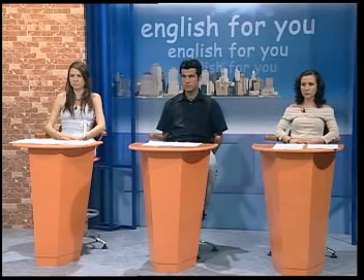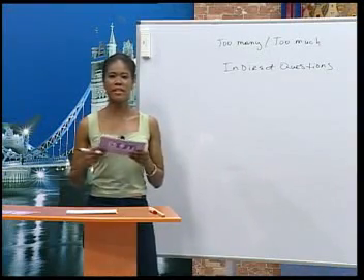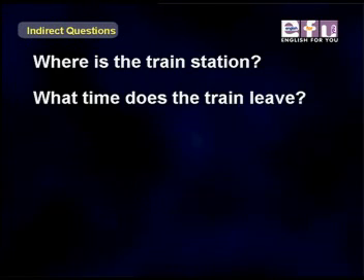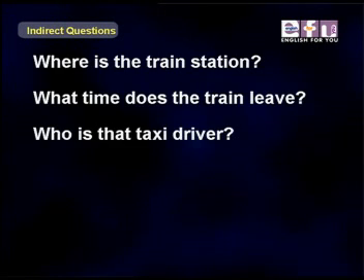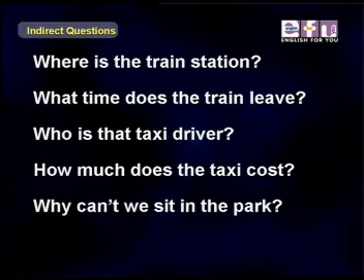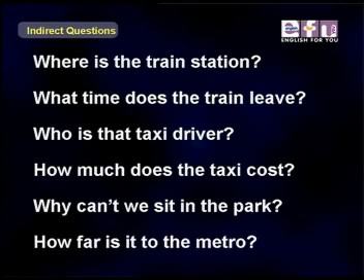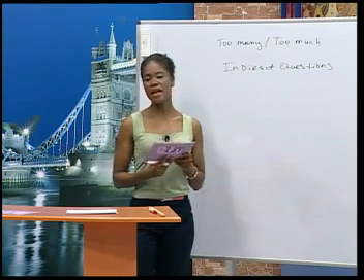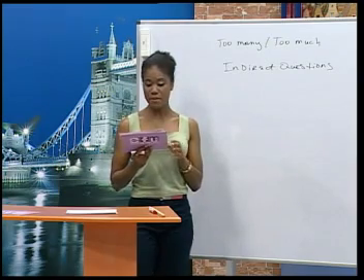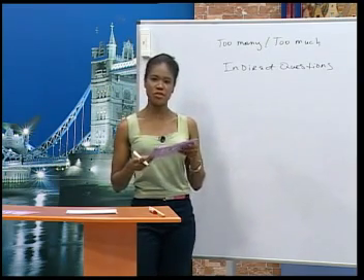First, let's quickly review direct questions. Let's look at these examples. Where is the train station? What time does the train leave? Who is that taxi driver? How much does the taxi cost? Why can't we sit in the park? How far is it to the metro? A direct question asks for information. Direct questions may ask about time, a place, a person, etc.